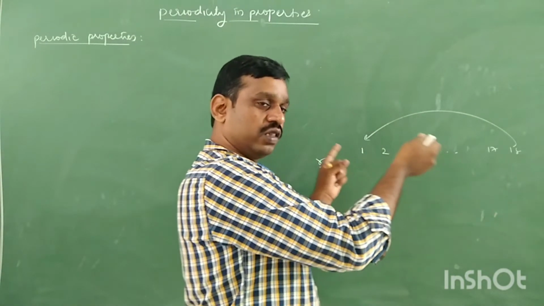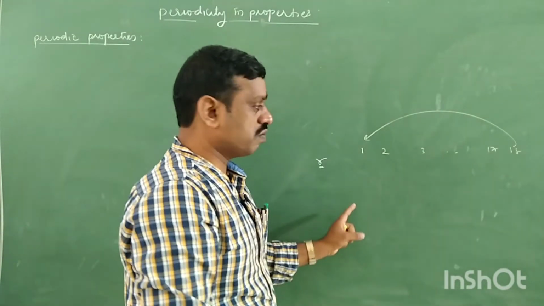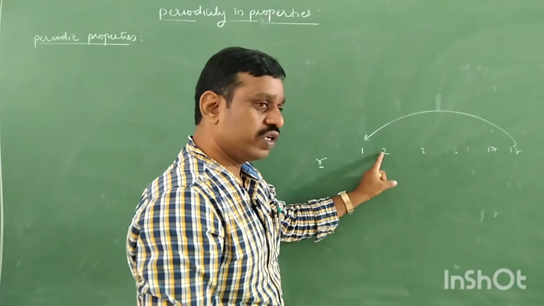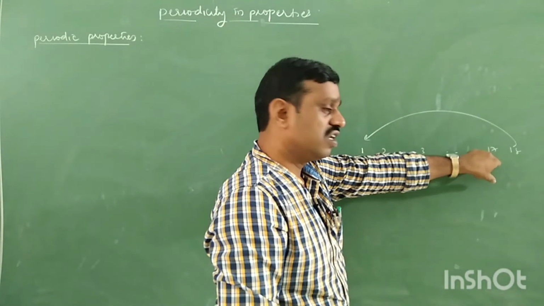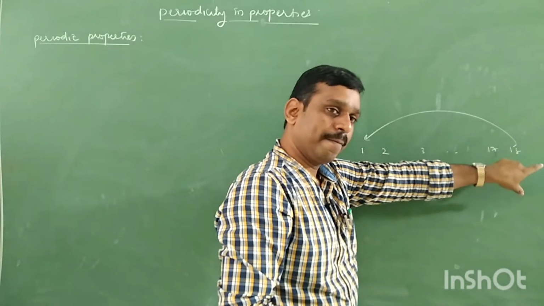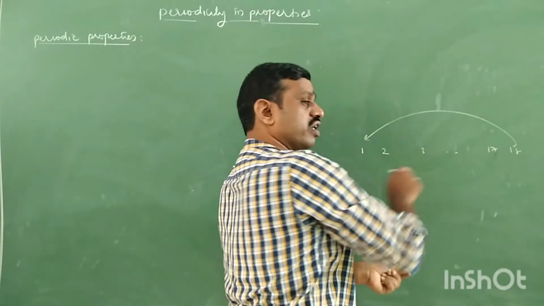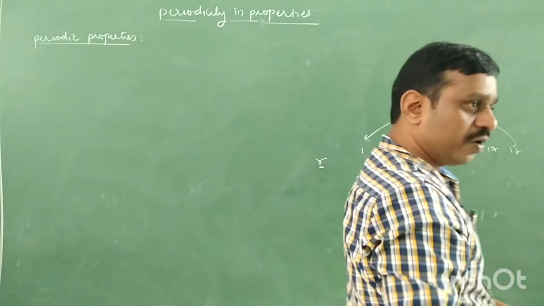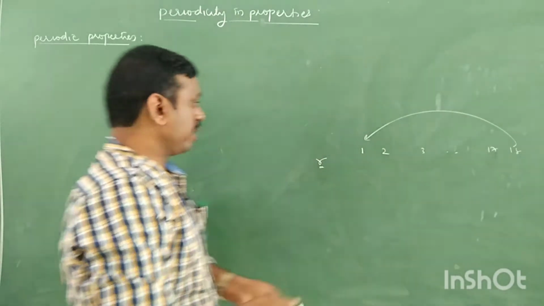So the properties which are repeated in regular intervals of atomic number, like atomic number 1 to 2 decreases, 2 to 3 decreases, till group 17. Again increases, again decreases. It means the properties which are repeated in regular intervals of atomic number are called periodic properties.